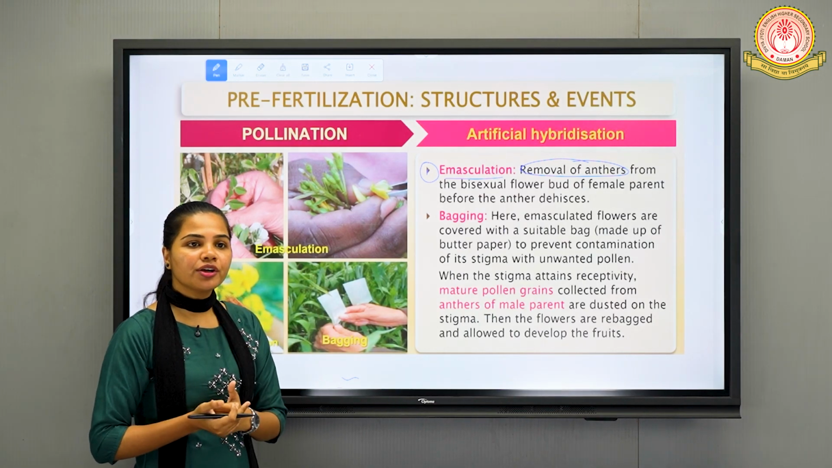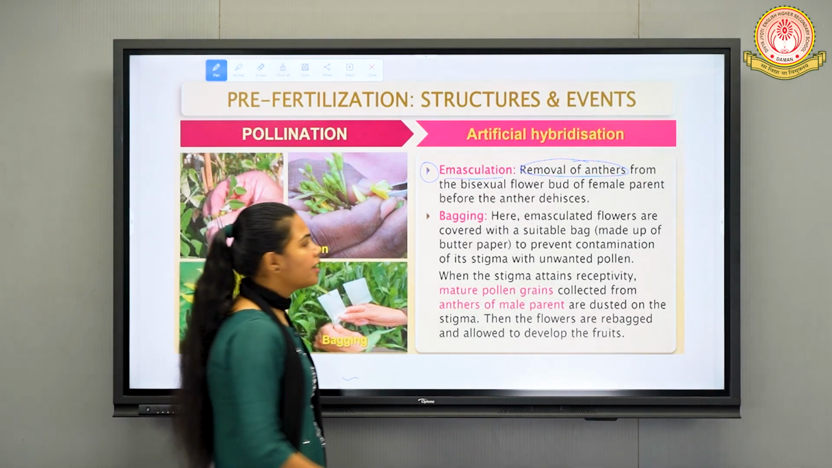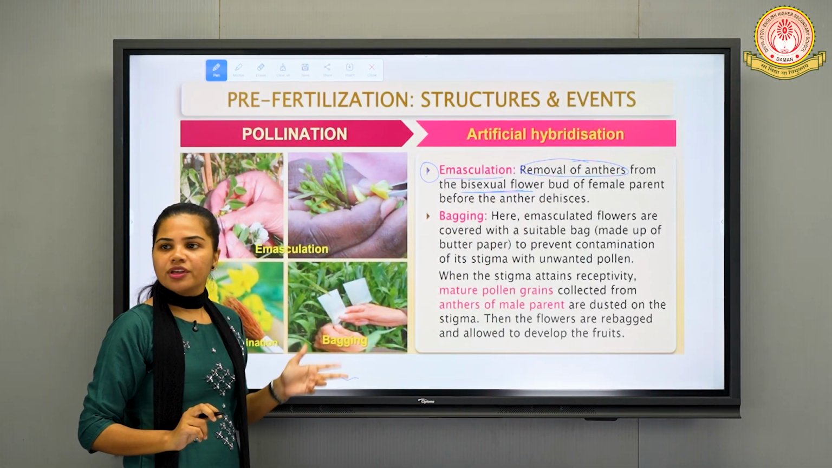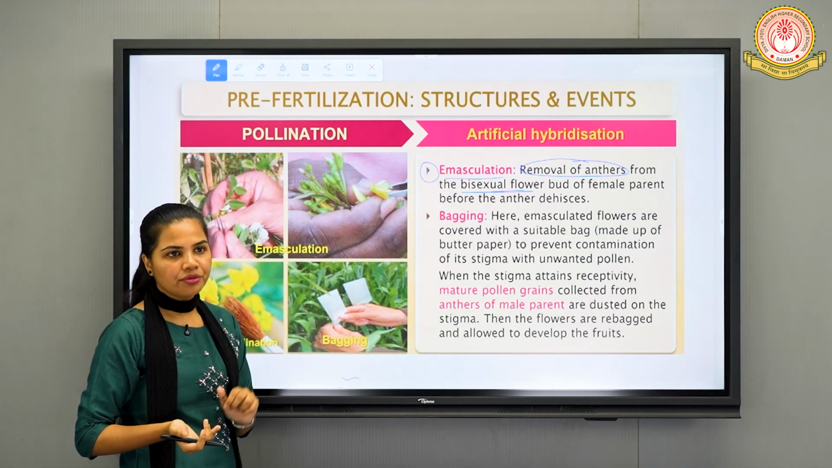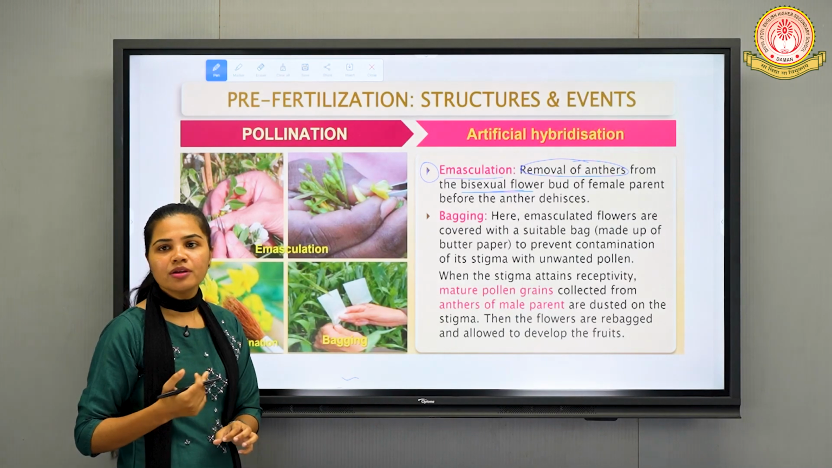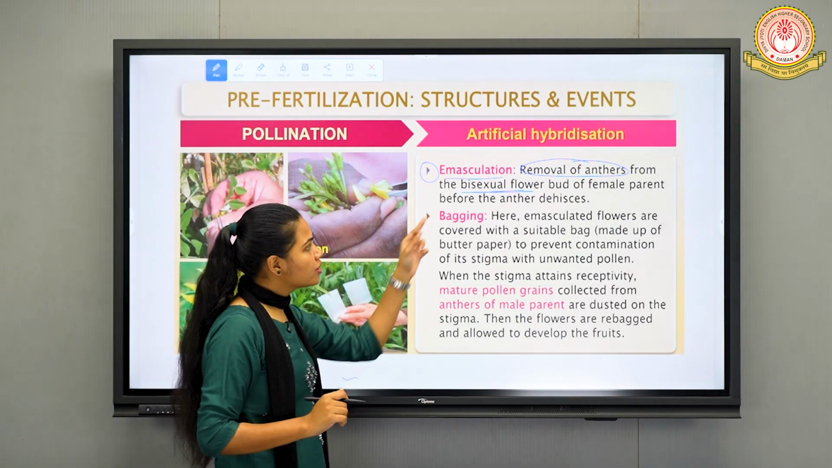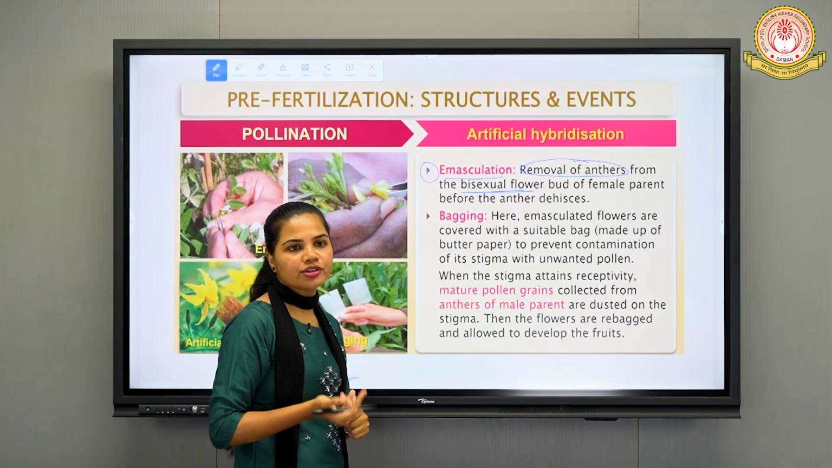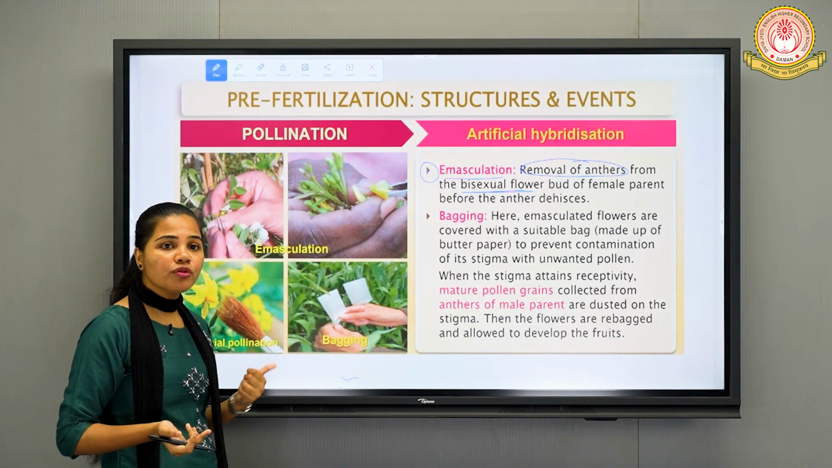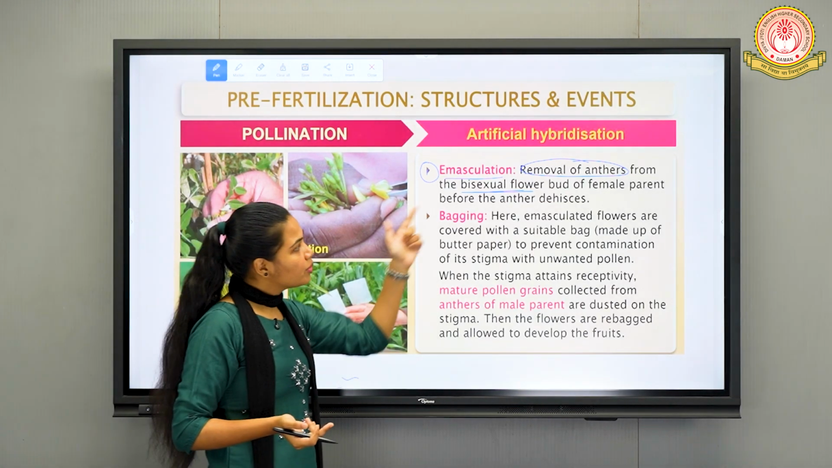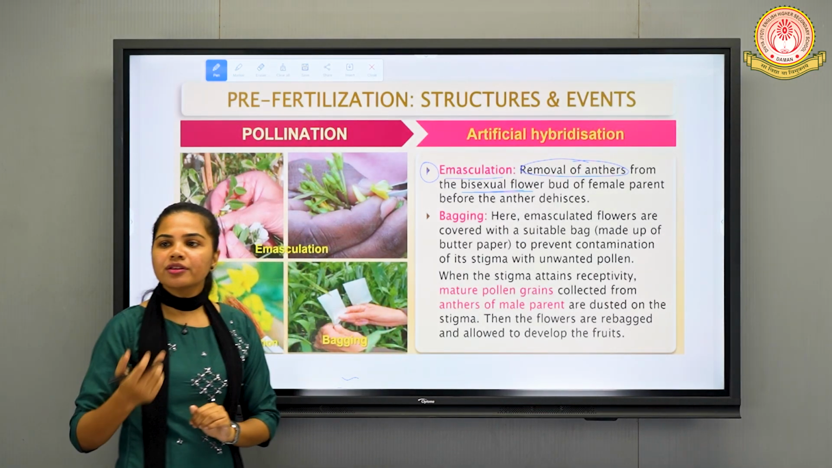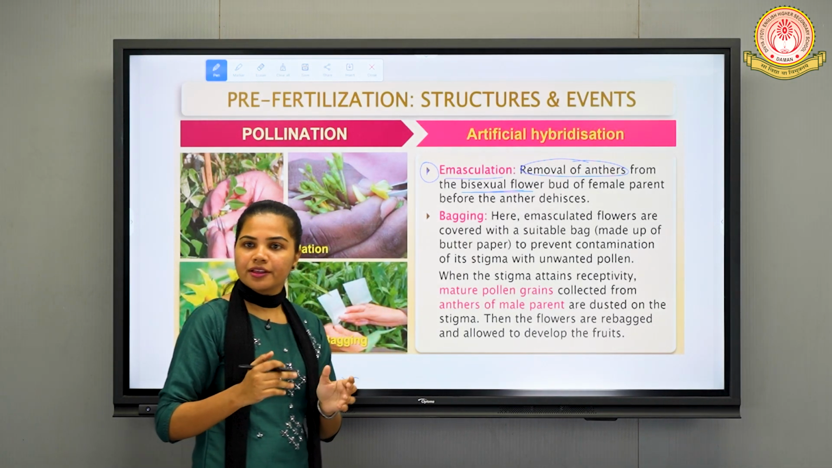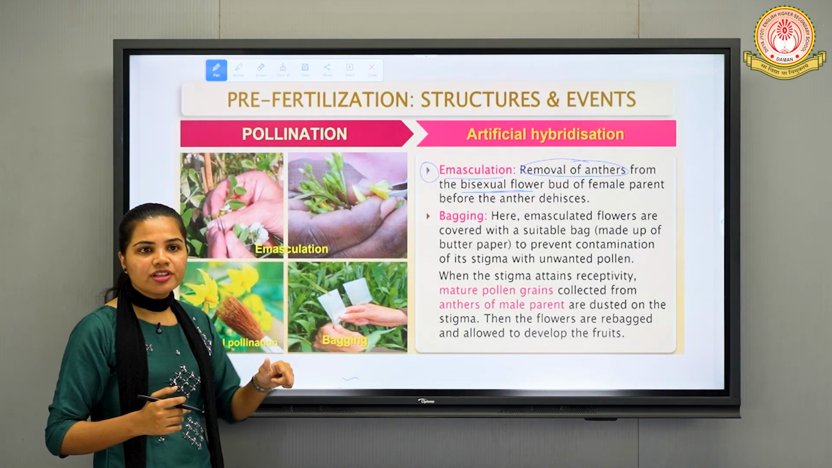From which type of flowers can we remove them? From the bisexual flower. Bisexual means both reproductive organs, male as well as female, are present on the same flower. As the bisexual flower contains both, we need to remove the male part from it, that is basically the anthers. If we remove the anthers, then obviously pollen grains are not going to get formed, because pollen grains are formed inside the anther, that is the pollen sac, or microsporangium.